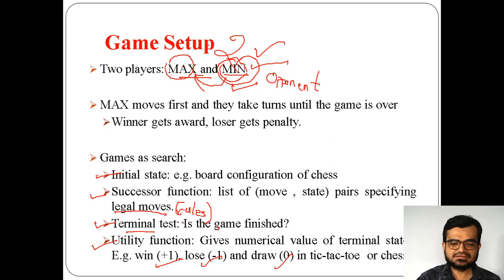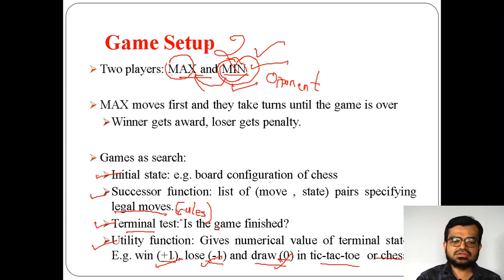Intermediate results can be anything, but for the final result of the game, if it reaches either +1, or -1, or 0, then the game is completed. How can you say that the game has reached the end? If you get any one of these three values, then the game has completed. If the value is +1, the first player has won the game. If it is -1, the first player has lost the game. And 0 means none of them has won, that is, the game has been drawn. You can especially use that in tic-tac-toe or chess.